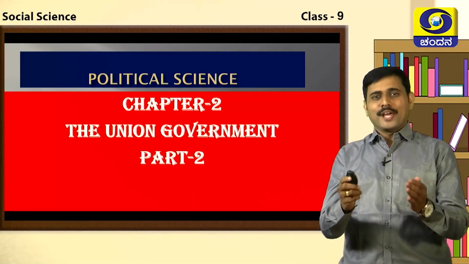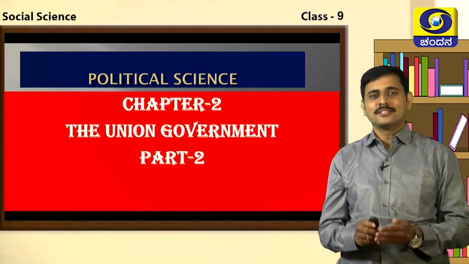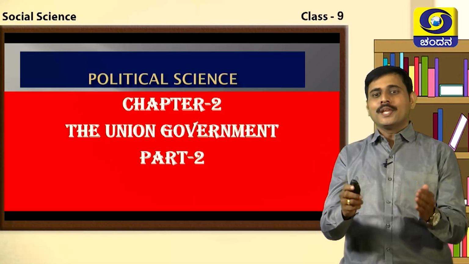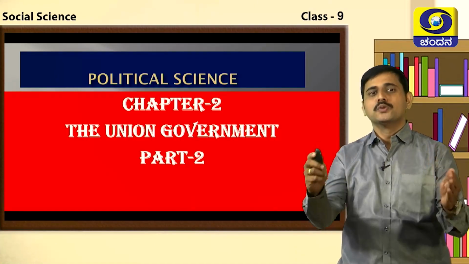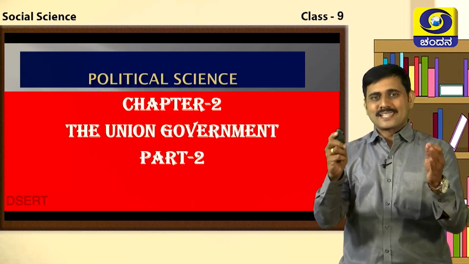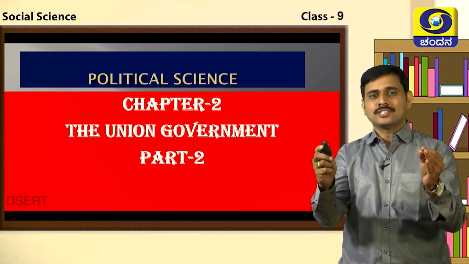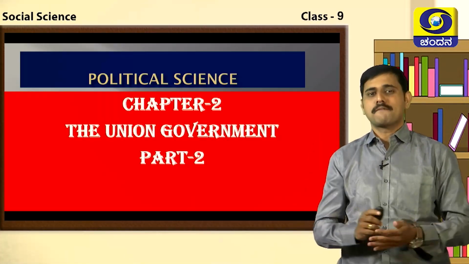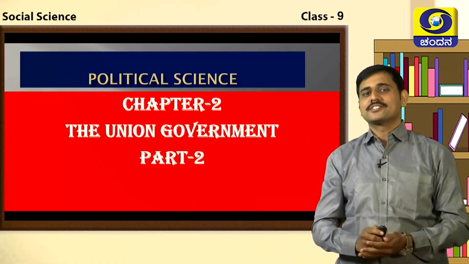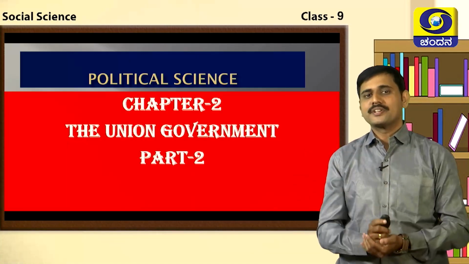Dear students, today we are going to study Social Science 9th Standard Political Science Division Chapter 2, the Union Government Part 2. My dear students, in Part 1 of the Union Government, we discussed the Union Legislature, how the Union Parliament is formed, and what the various powers and functions of the Union Parliament are. We studied that in the previous class.